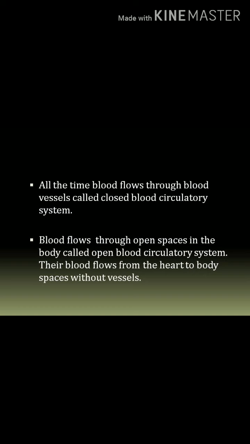But in certain animals such as insects, the blood mostly flows through open spaces in the body, called an open blood circulatory system. Means here the blood will not flow inside the blood vessels, it will be present in the spaces between the cells. Their blood flows from the heart to the body space without vessels. That is called open blood circulatory system.